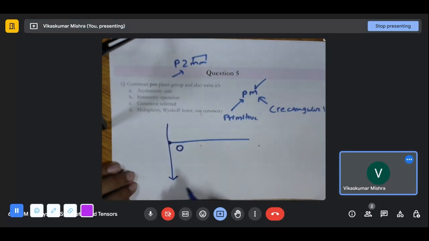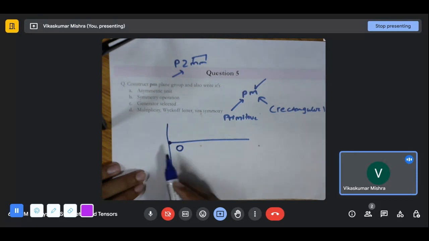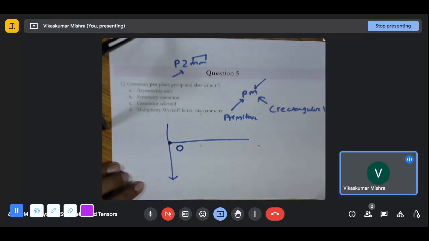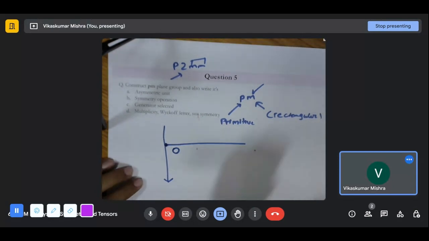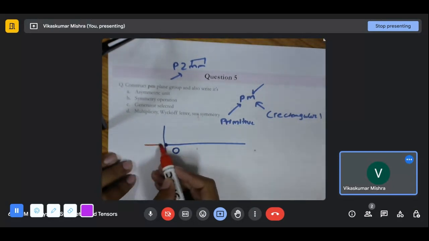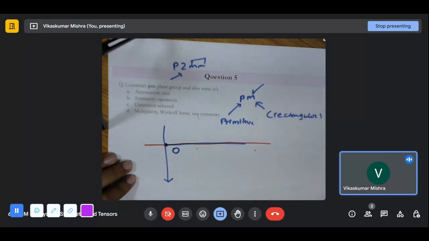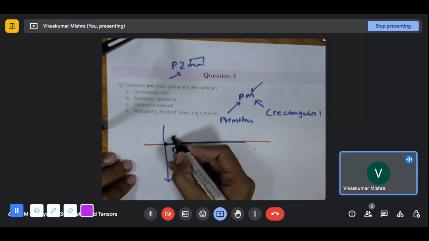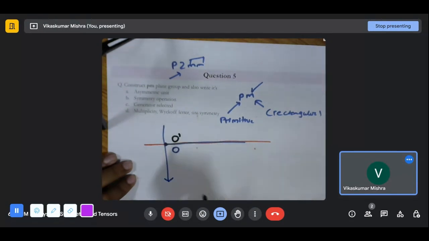Perpendicular to this, there is a mirror. This will just reflect it and change its handedness, right? And this is how it is.